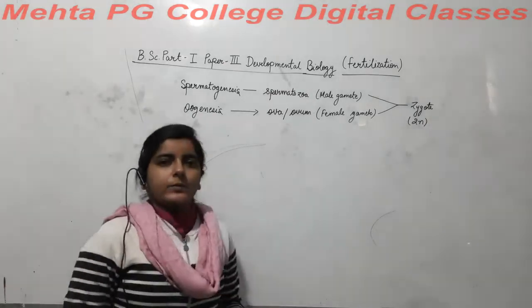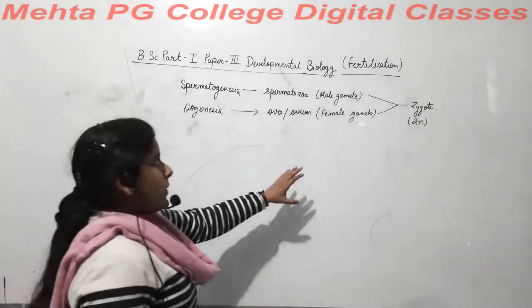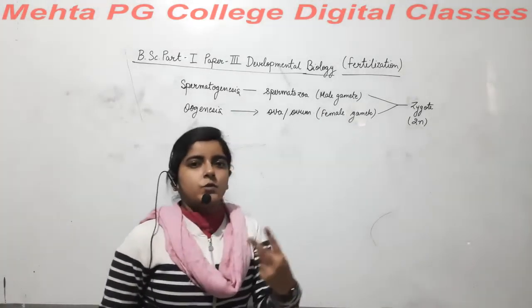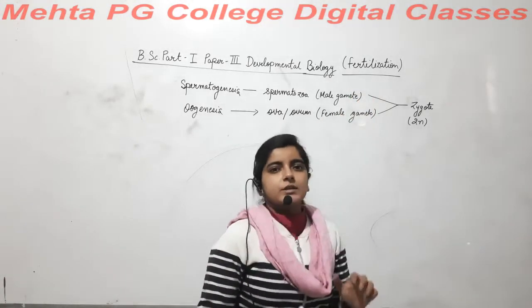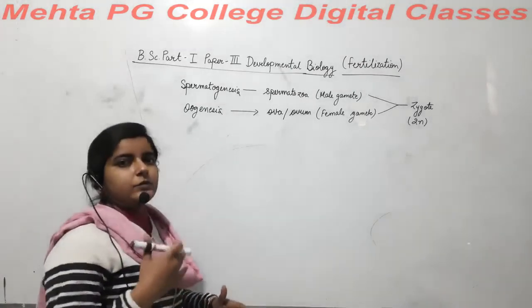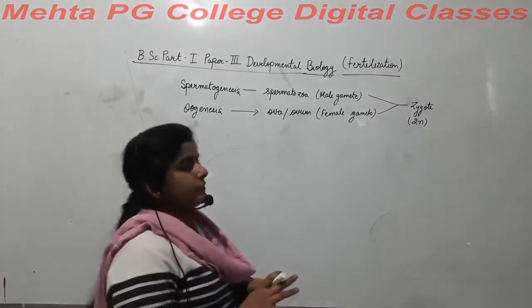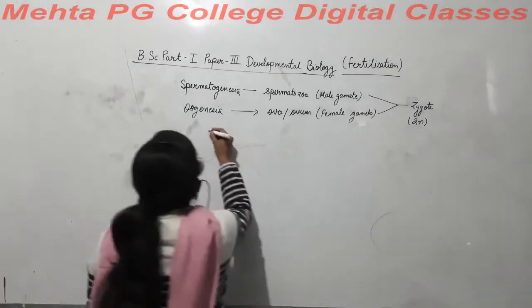Now what we observe here is that the zygote is formed by the fusion of two gametes, right? So we can say fertilization is a process in which a zygote is formed by the fusion of male and female gametes, right? So fertilization is